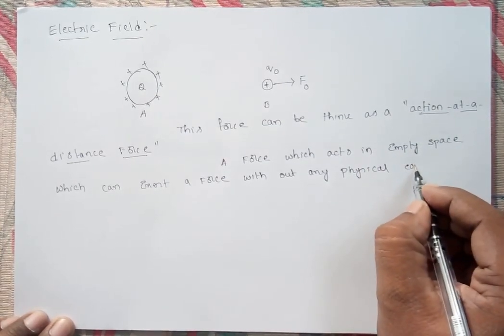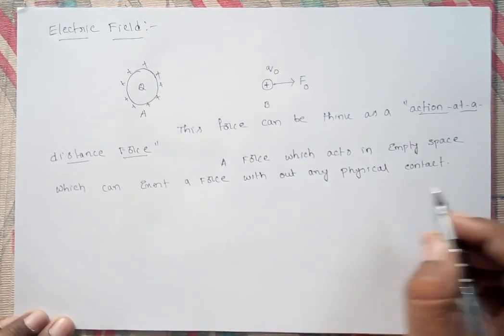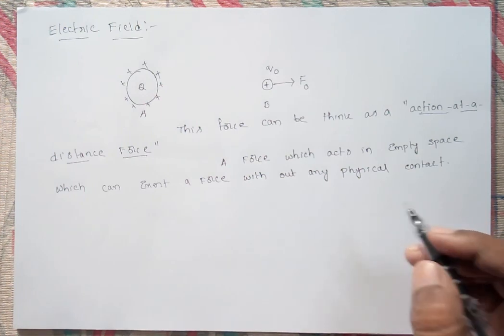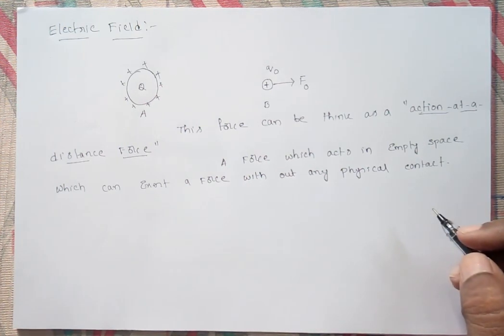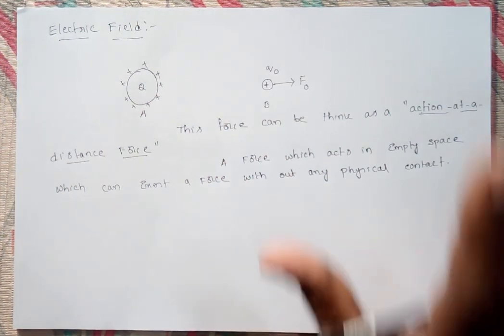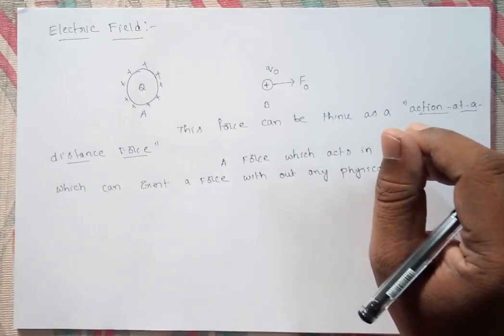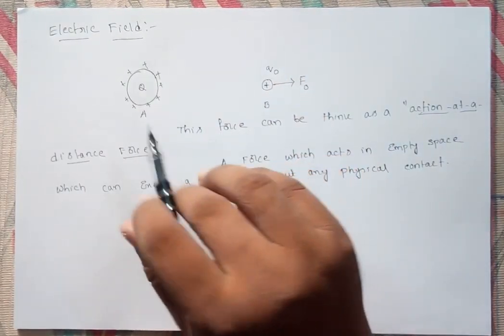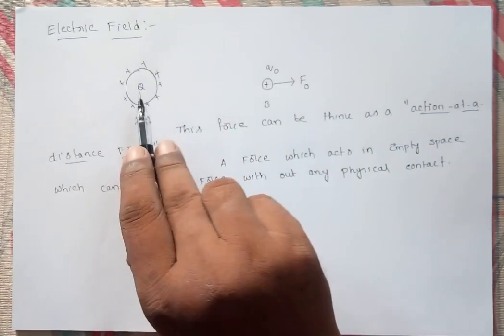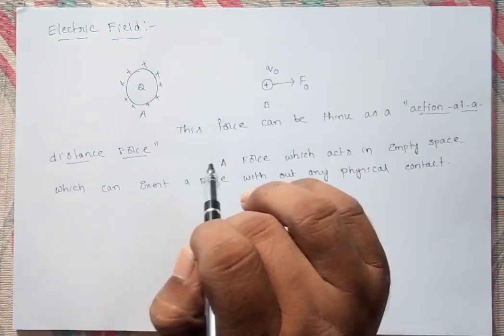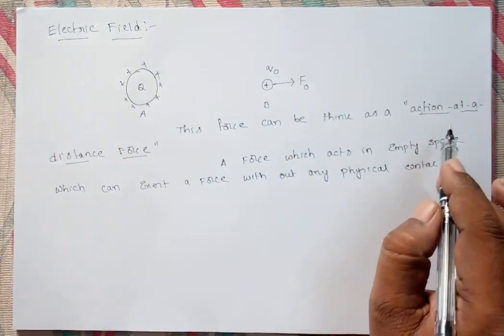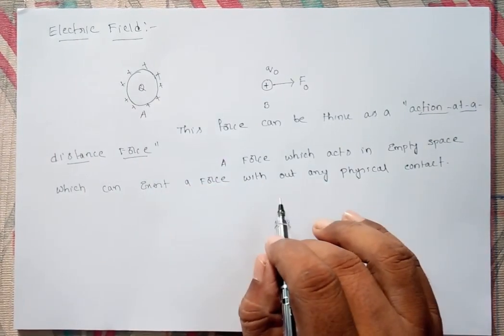Generally in mechanics, when you exert a force over a body by touching it, the body will be displaced. But this is a force where, even though there is no physical contact, one charge can exert force on the other. That's why we call it an action at a distance force.